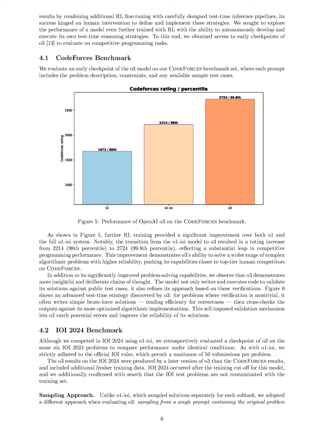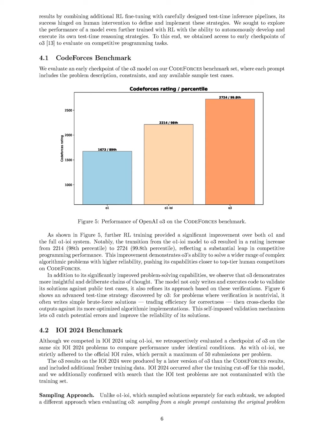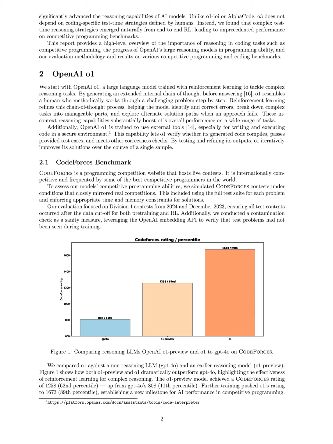This shift allows O3 to achieve a significant performance leap, as evidenced by its CODEFORCES rating increase from 2214, 98th percentile, with O1 IOI to 2724, 99th percentile with O3. Additionally, O3 demonstrates more insightful and deliberate chains of thought, employing self-imposed validation mechanisms, such as generating brute force solutions to verify outputs, which enhances the reliability of its solutions. Overall, O3's approach represents a more advanced and independent reasoning capability in competitive programming compared to its predecessors.